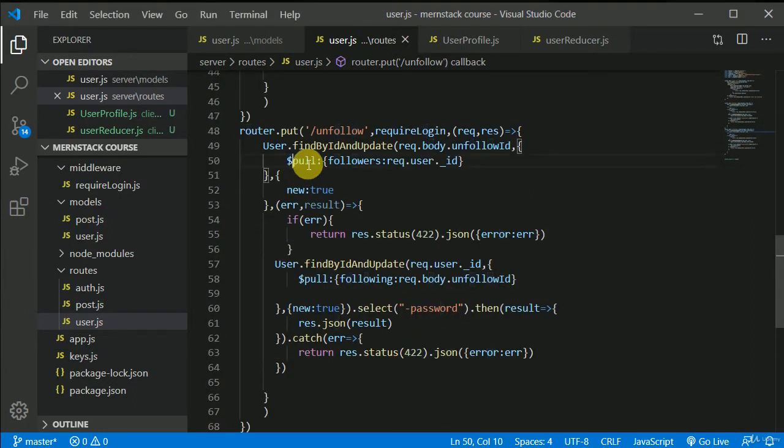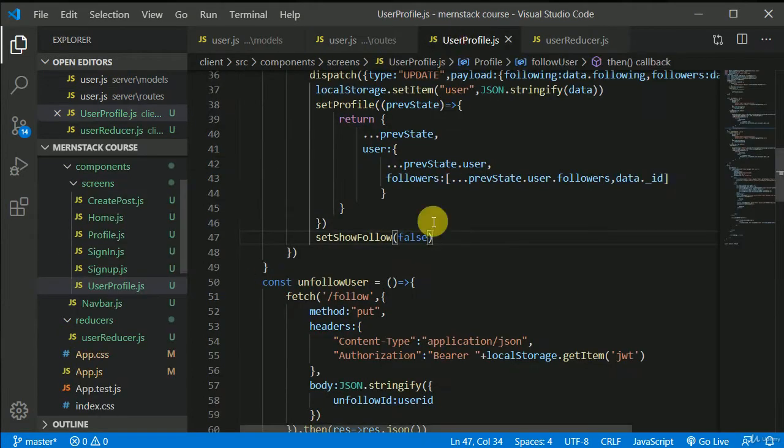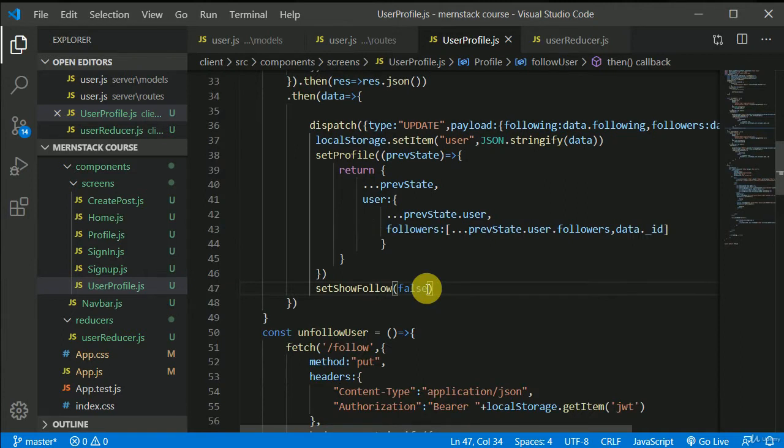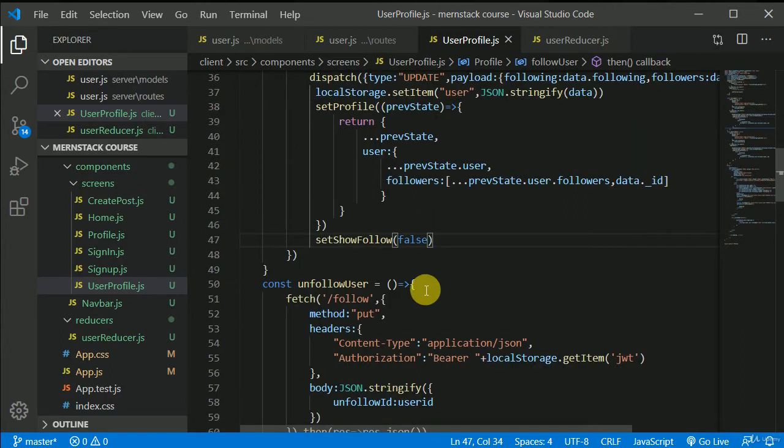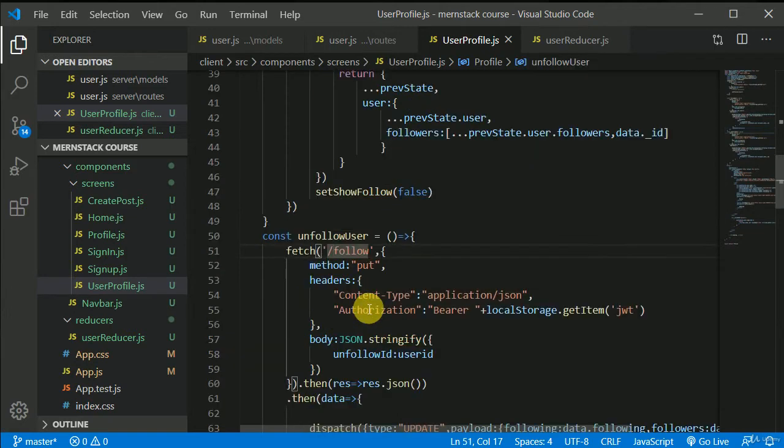Everything is correct in here. Oh, this is terrible, Mukesh. What the hell is this? Here we need to make a request to unfollow instead. This is terrible. Really, this is terrible, right?